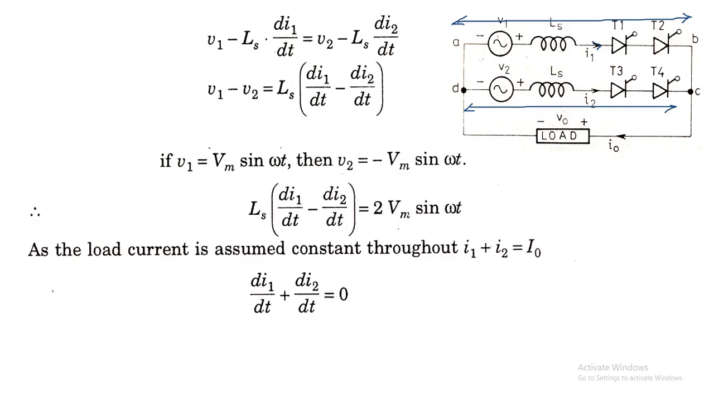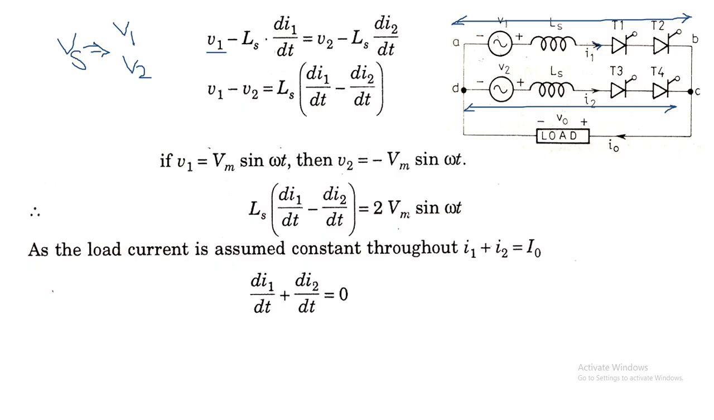into di2 by dt. So I1 is the current flowing through the thyristors T1 and T2, and I2 is the current flowing through the thyristors T3 and T4. So V1 and V2 will have the same magnitude, that will be positive for V1 and negative for V2. So this is the expression. Both the voltages are in parallel, so both will be equal. And by rearranging these expressions, V1 minus V2 is equal to Ls into di1 by dt minus di2 by dt.